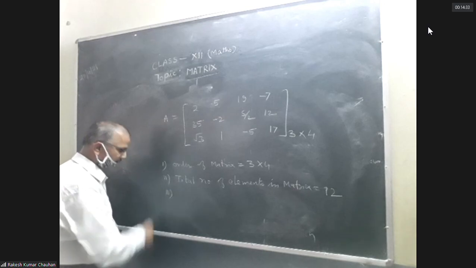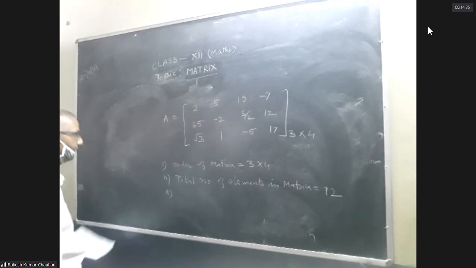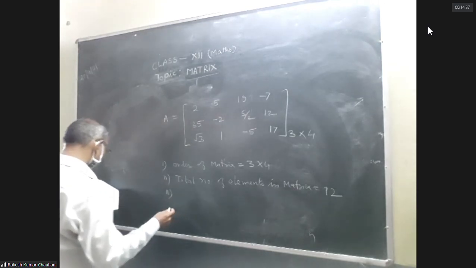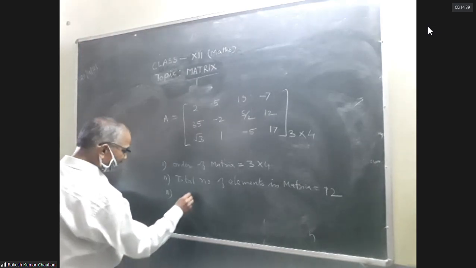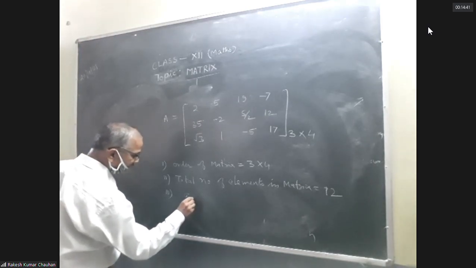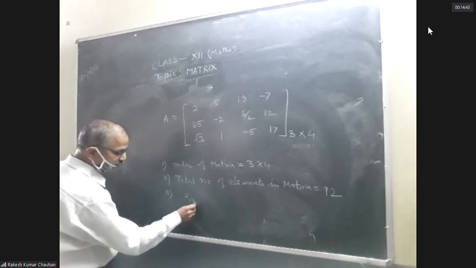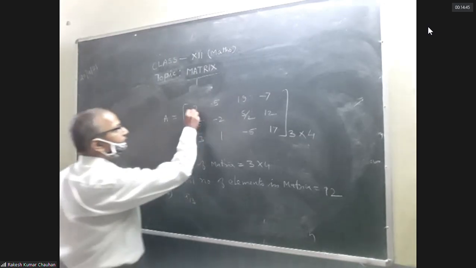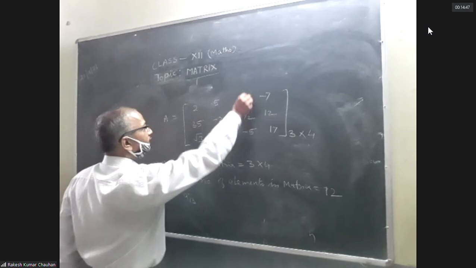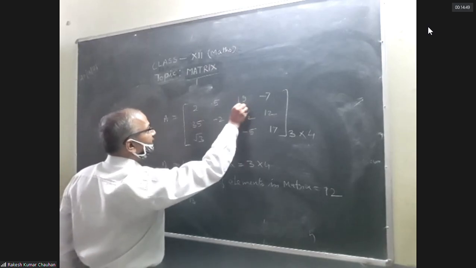Next, A13. What is the value of A13? First row, third column. First row, third column. 19.